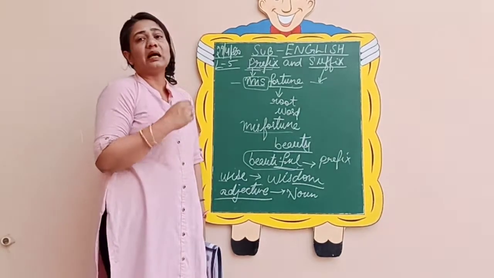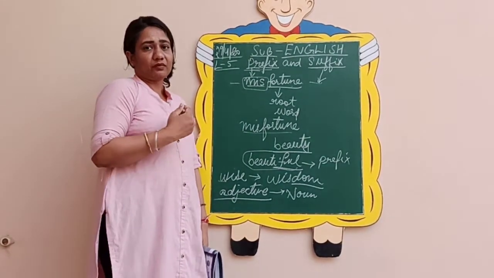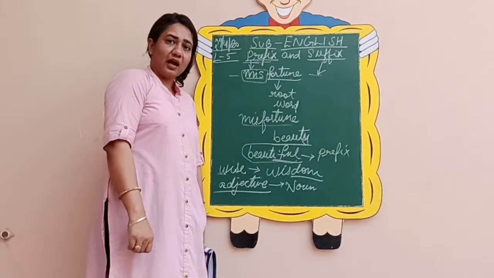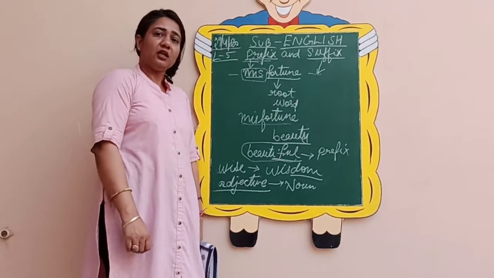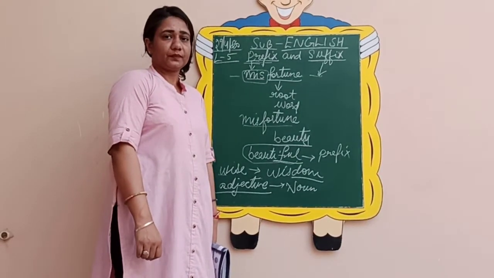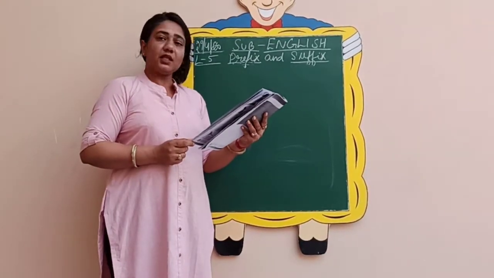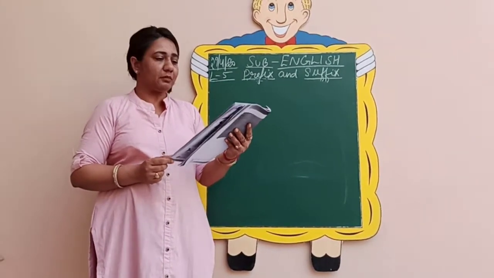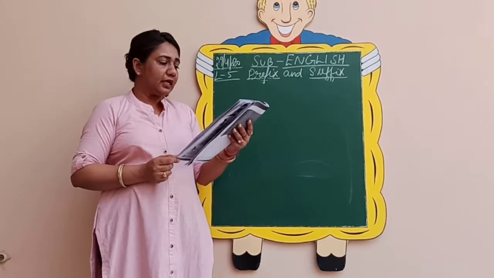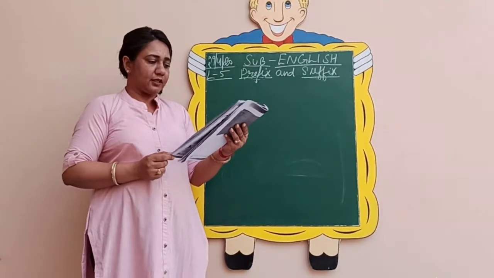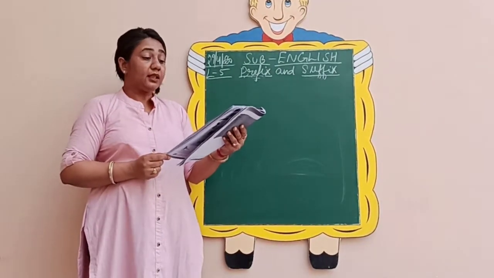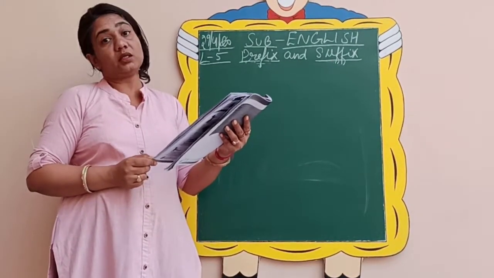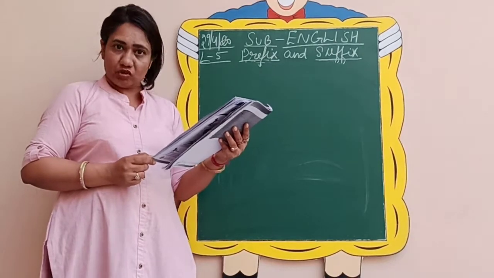Now let us come to your book, that is suffixes and prefixes, chapter number 5. So let's start. Let us see what is there in the bookwork. See the very first page, that is page number 29 of lesson number 5. Read these prefixes or suffixes and their meanings. Then fill in the blanks with the meanings of the new words formed. One has been done for you.